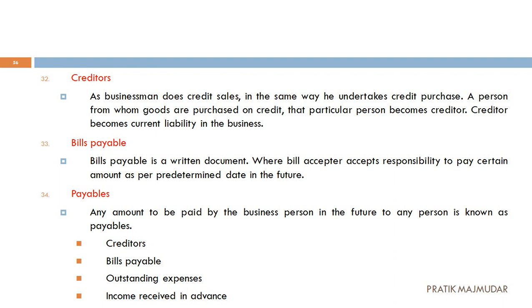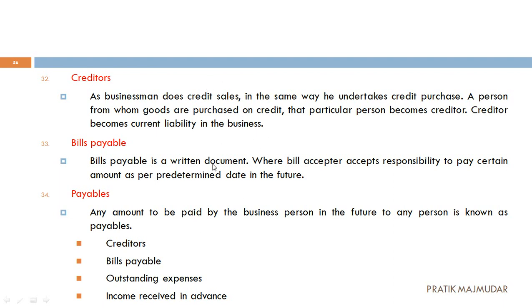He gives me some goods on a credit of 10 days. Then I will become his creditor. I have to pay him some amount after a few days. So if I have to pay some amounts after a few days, then it becomes my liability. So this is my current liability, because within 1 year I have to complete this liability. So this is considered as a current liability.